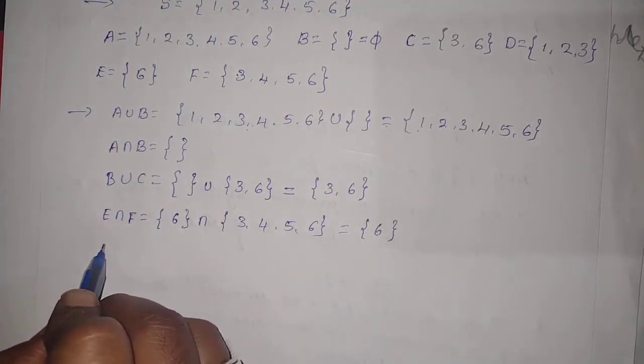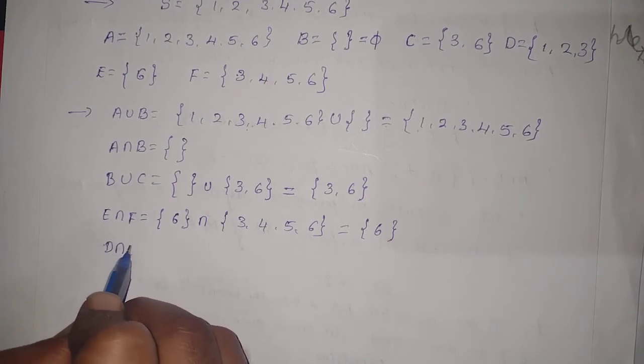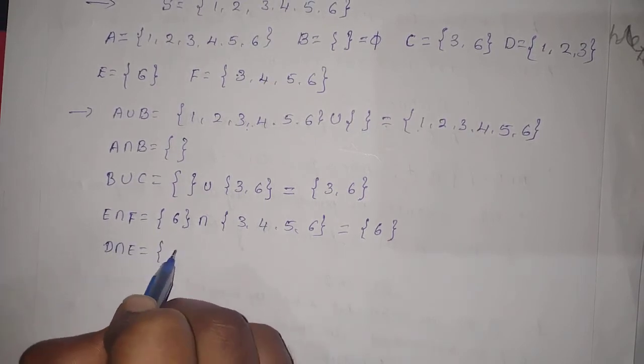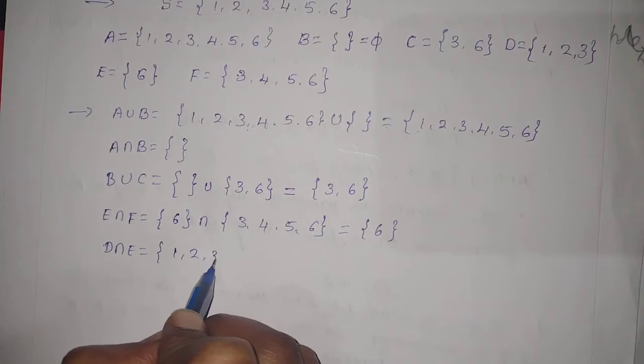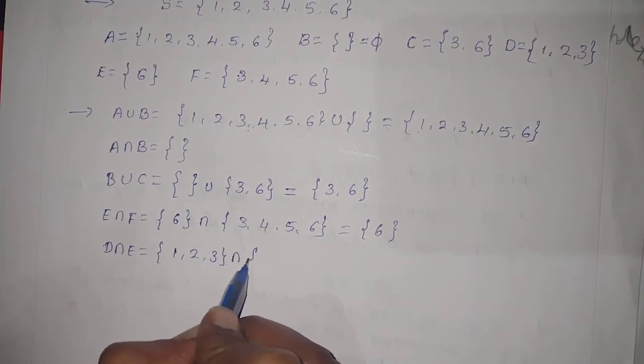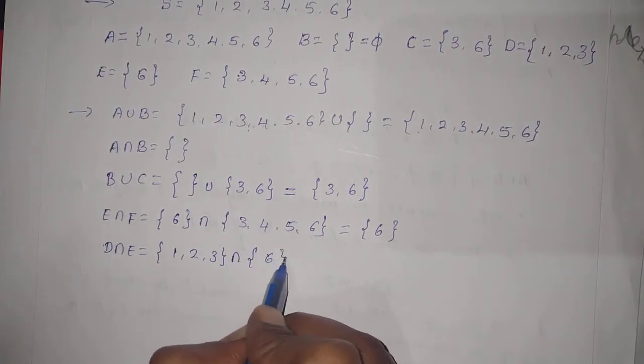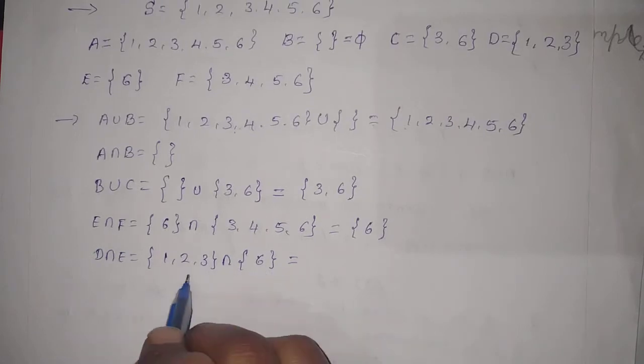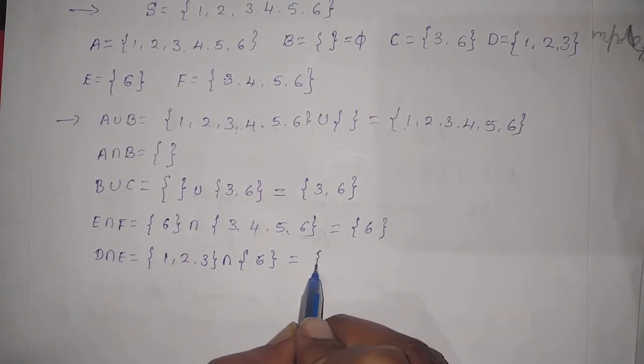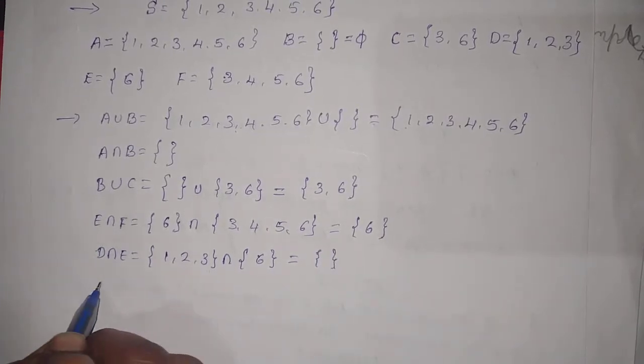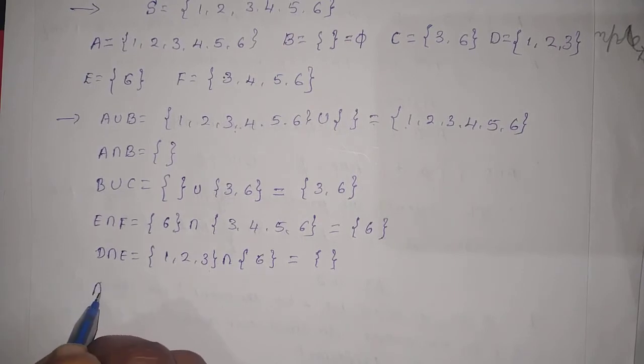And after that, D intersection E. D means 1, 2, 3, intersection E means 6. There is no common element between D and E, that's why we should write empty. After D intersection E, A minus C.